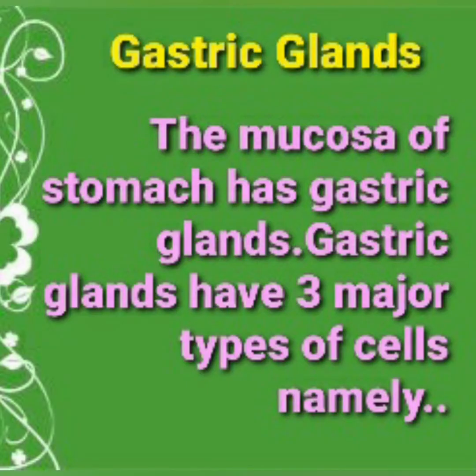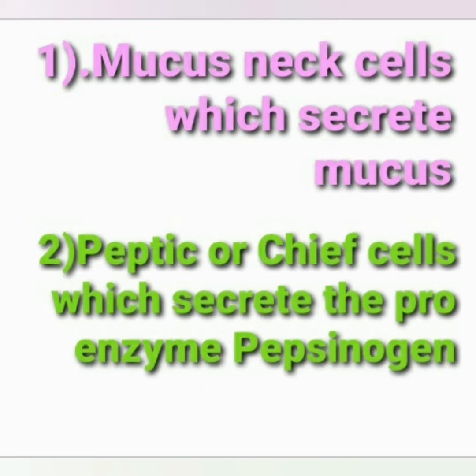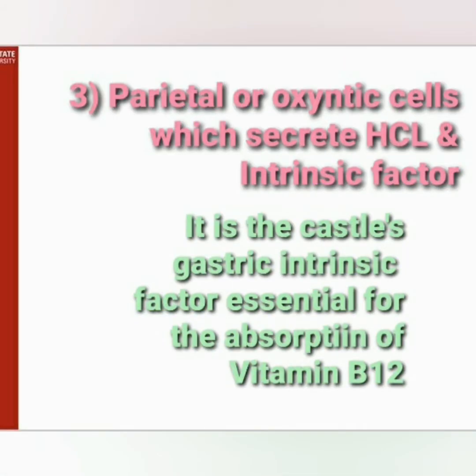Second one is gastric glands. The mucosa of the stomach has gastric glands. Gastric glands have three major types of cells. First one, mucous neck cells, which secrete mucus. Second one is the peptic or chief cells, which secrete the proenzyme pepsinogen. Proenzyme means inactive one. Third one is parietal or oxyntic cells, which secrete hydrochloric acid and intrinsic factor. It is Castle's gastric intrinsic factor, essential for the absorption of vitamin B12.